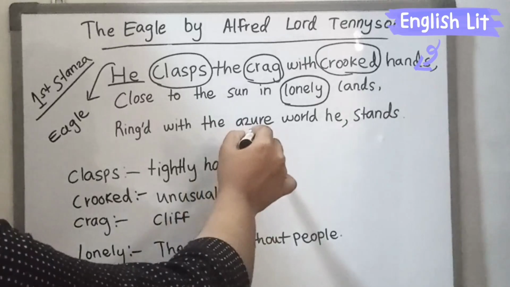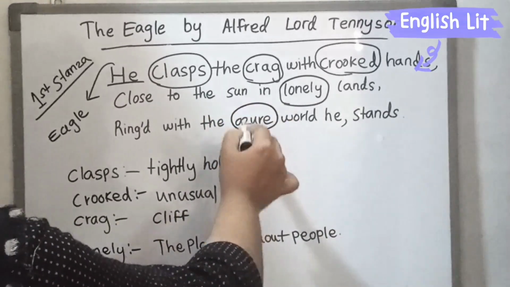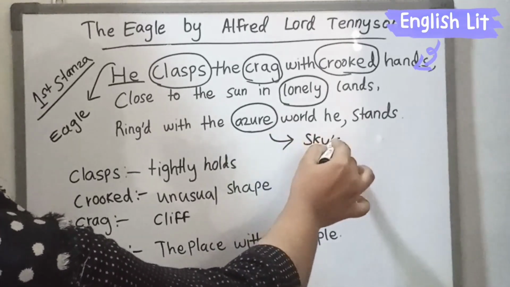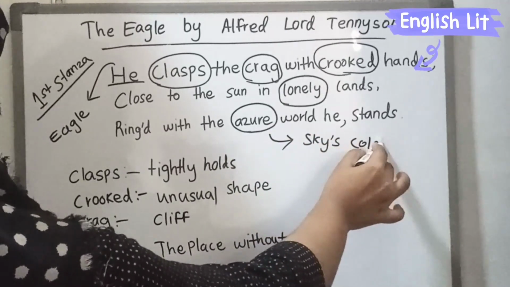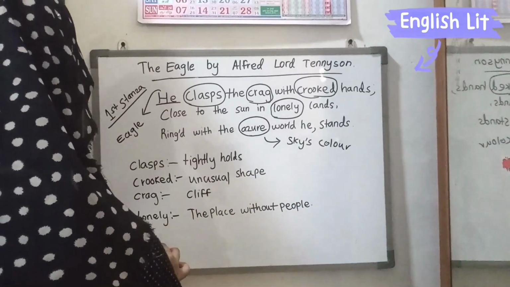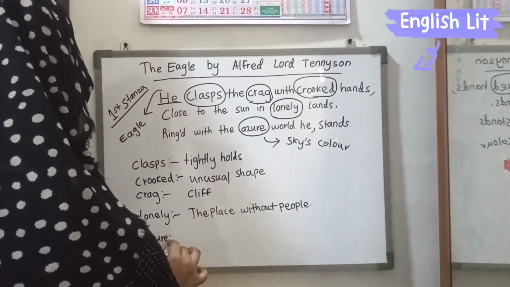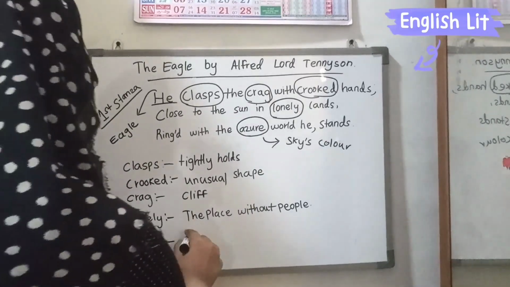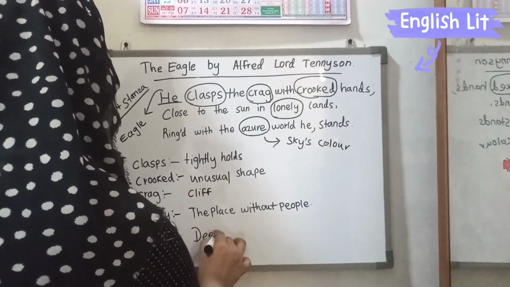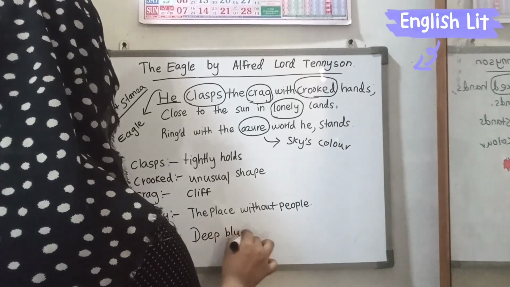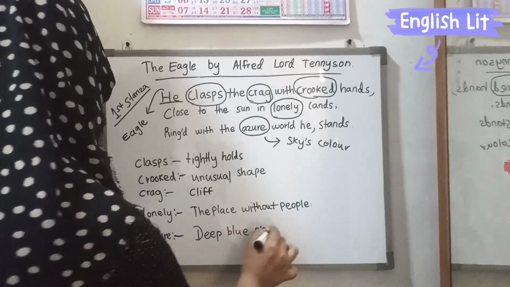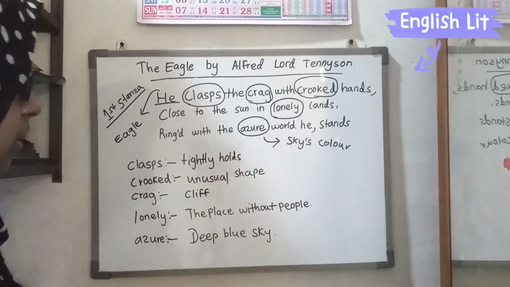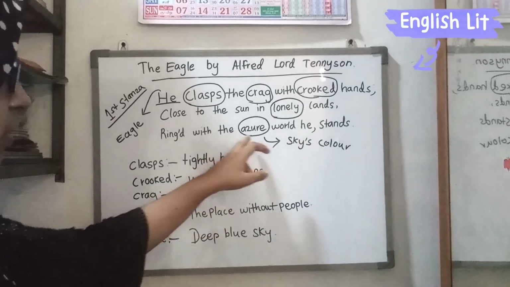Ringed with azure world. Azure means it refers to the sky's color. So the word azure refers to the sky.